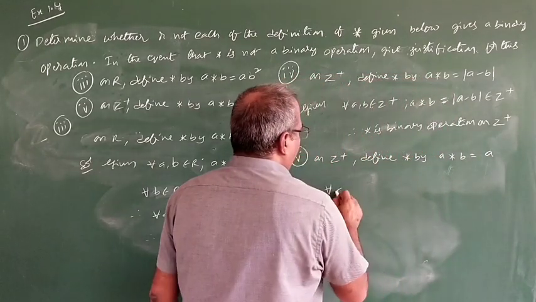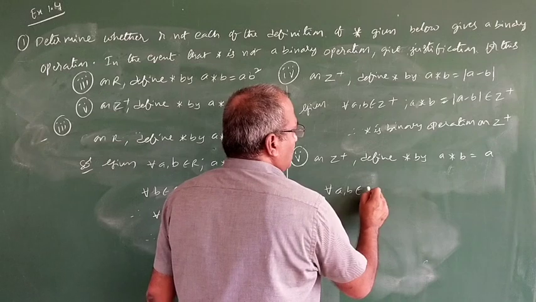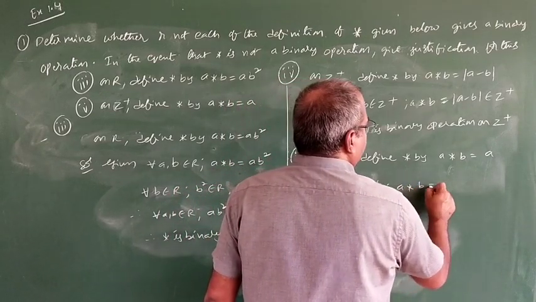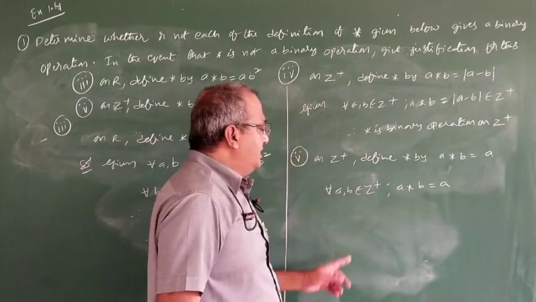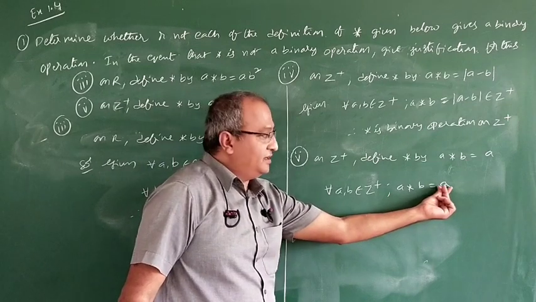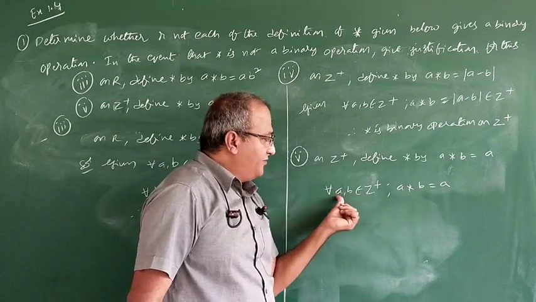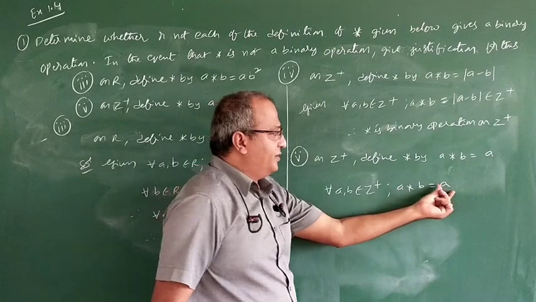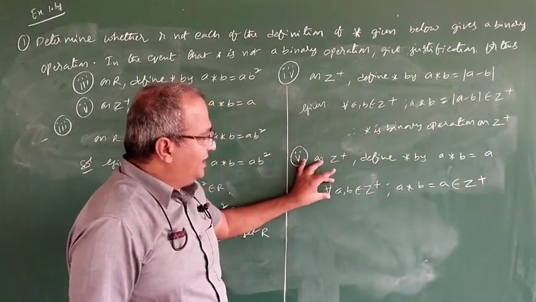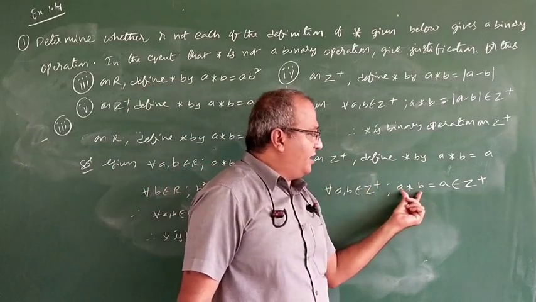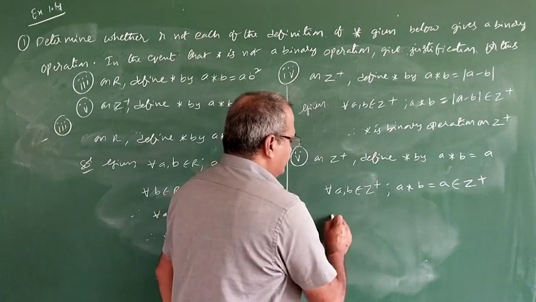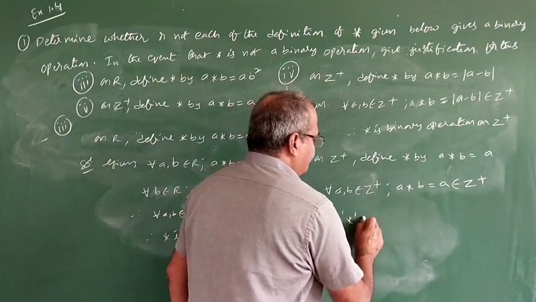Because a is an element of Z plus, after doing this operation we get a, which is once again taken from Z plus. Therefore, it also belongs to Z plus. So this element a taken from Z plus, after doing the operation, we are getting a, that is also in Z plus. Therefore, star is binary